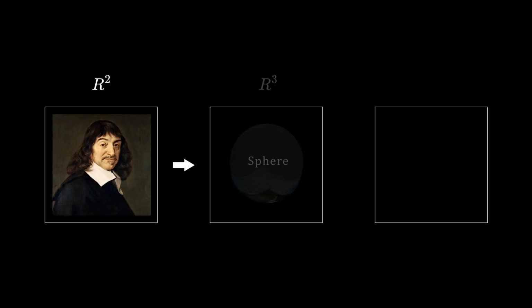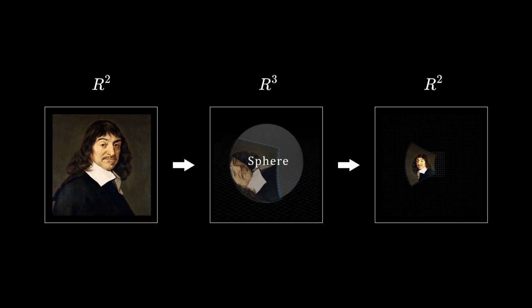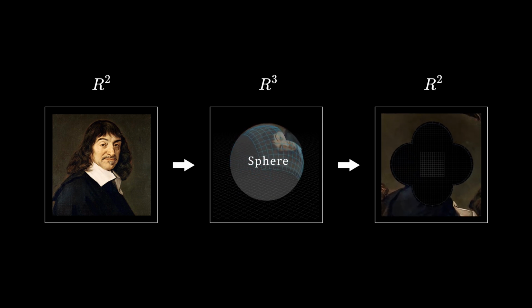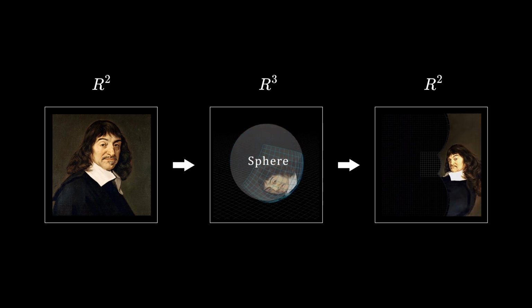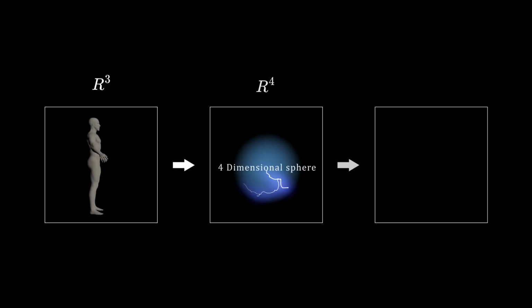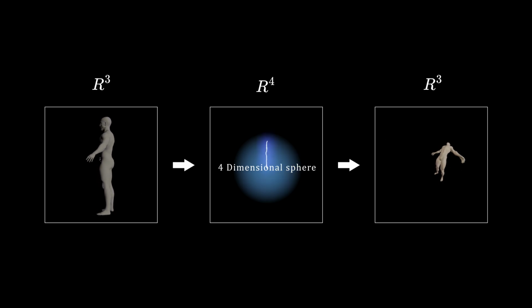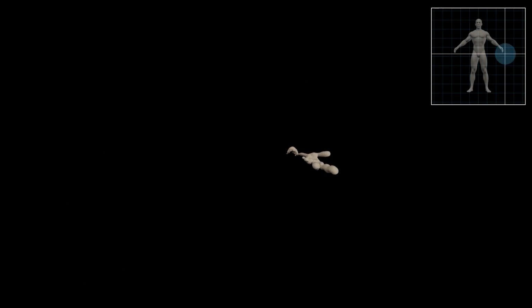Now let's step away from complex numbers for a moment and explore something even more intriguing. The inversion mapping we just observed can be thought of as mapping the 2-dimensional plane onto a 3-dimensional sphere, rotating that sphere in 3-dimensional space and then mapping it back to 2 dimensions. This time, let's raise the dimensionality by 1. We'll map a 3-dimensional object onto a 4-dimensional sphere, rotate the sphere in 4-dimensional space, and then project it back into 3 dimensions.